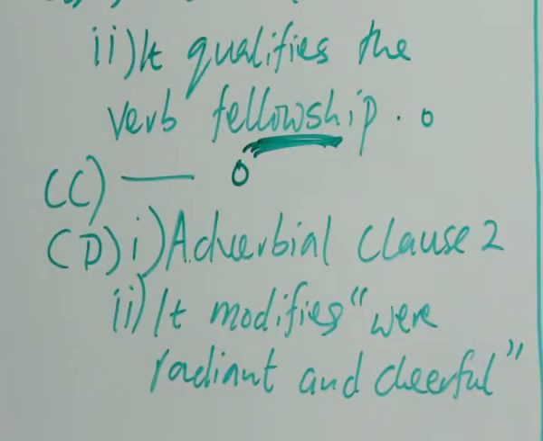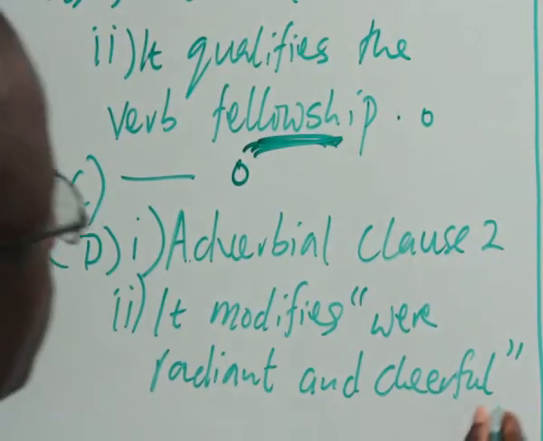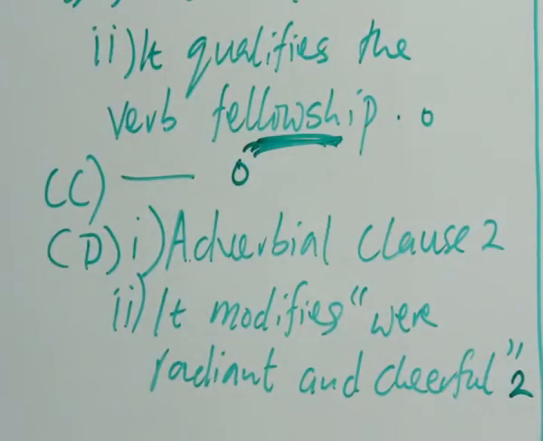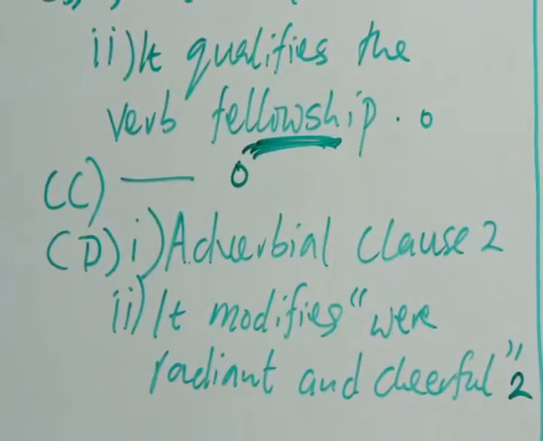Then for function, candidate D says it modifies "were radiant and cheerful." While the marking scheme says it modifies only "were," this student wrote "were radiant and cheerful." And to a large extent, yes, that can still be correct. That is modifying the whole of the predicate in the main clause. And cheerful being an adjective, and an adverbial clause can modify an adjective, it therefore can go. So we'll leave it as correct, and this student got 2 marks here. Candidate D got everything in question 9. So that is question 9. We now move on to question 10 based on meaning.